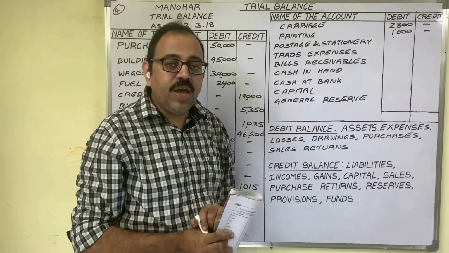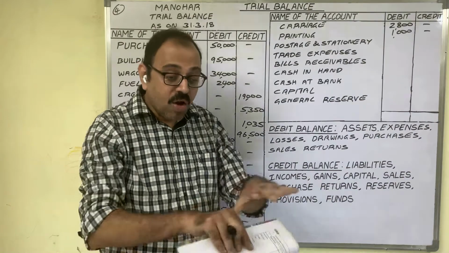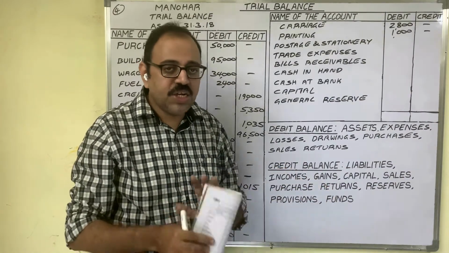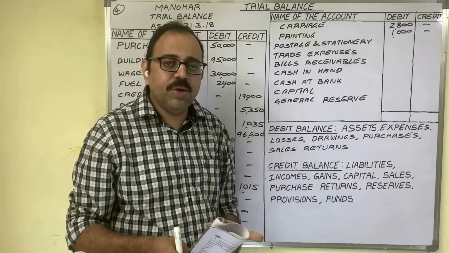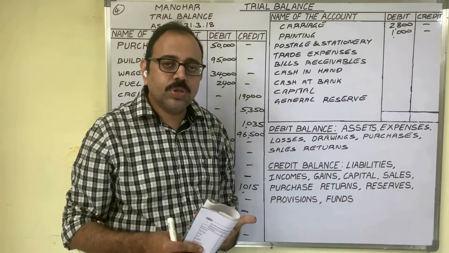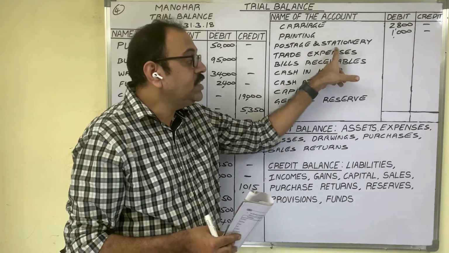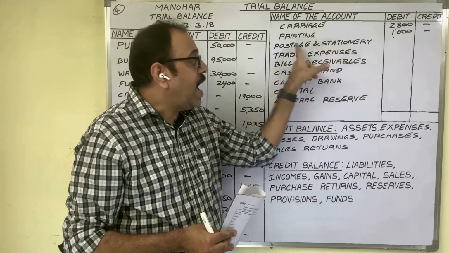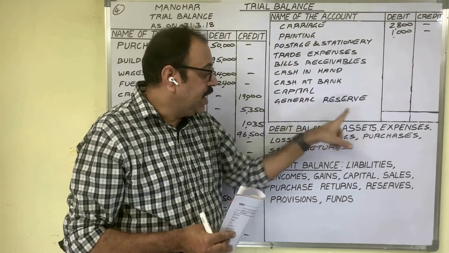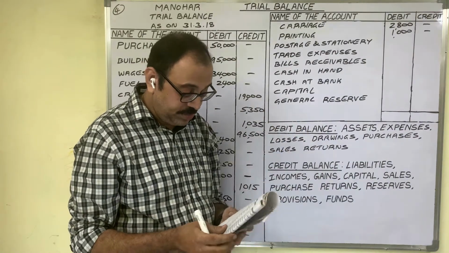Stationery means when we run the firm for office work, we use some stationery items. Regularly we buy them: white papers, books, pens, calculators, etc. That expenditure is known as stationery expenditure. As this is expenditure, in the debit column you have to write the amount.